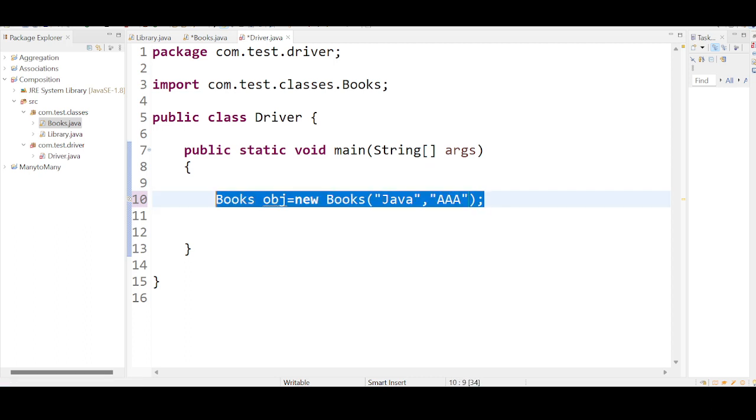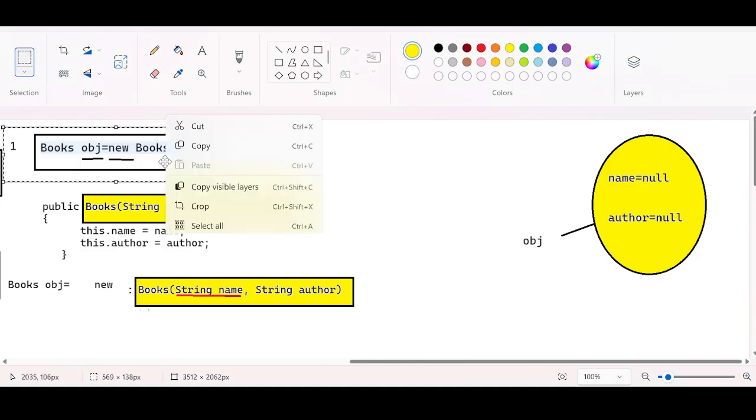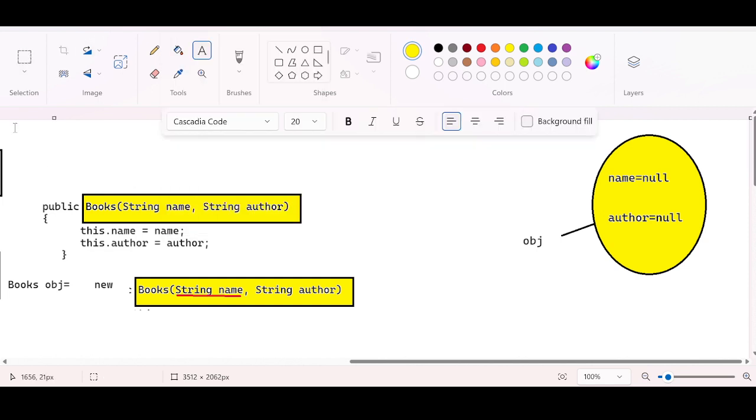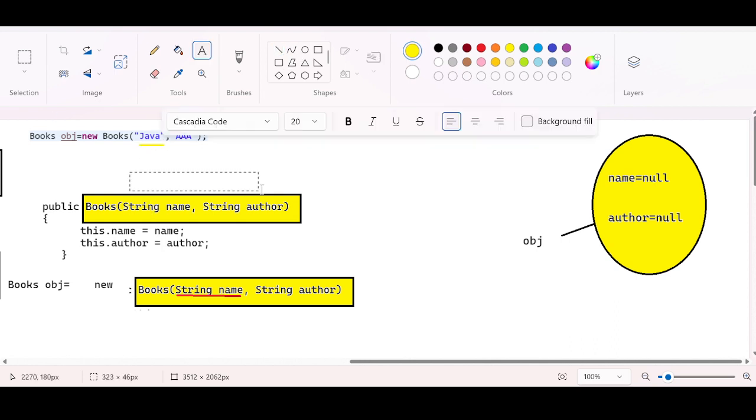The moment I do this, the first value is Java, right? This Java will be consumed by the constructor parameters.